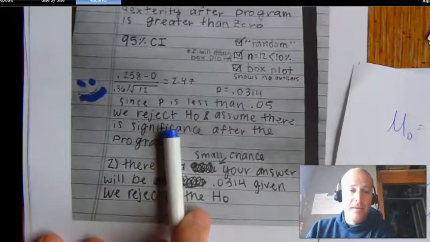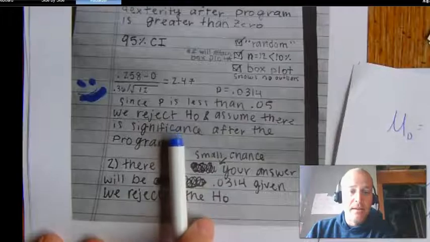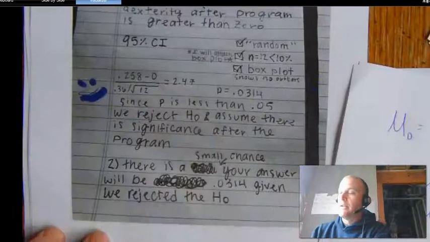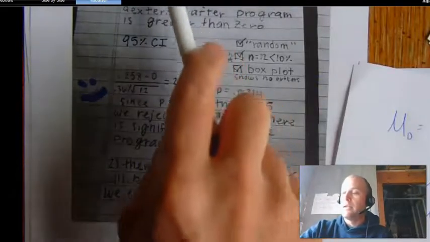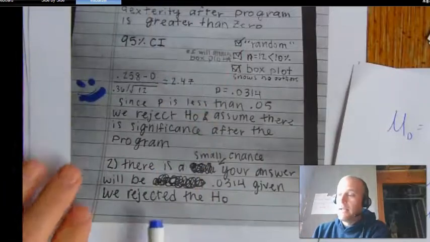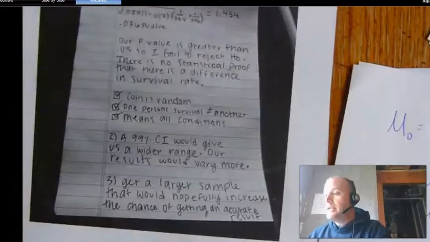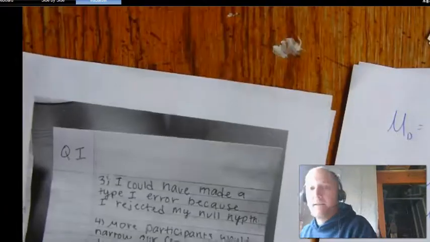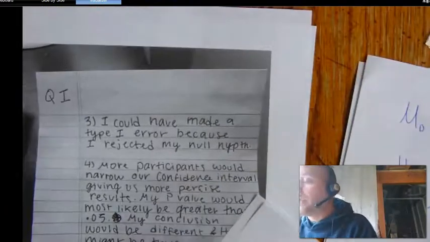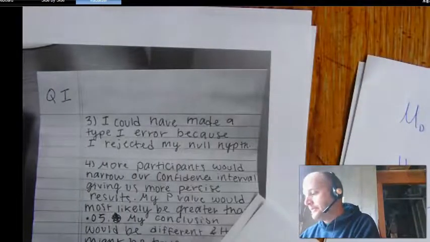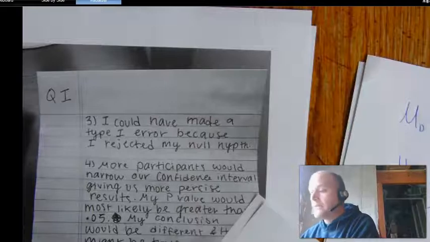The second thing I'll say before I move on to the next page is that, well, no, this looks good. So like I said, this section looks great. We need to work on the hypothesis stating and the parameter stating. I did give you, let's see, it looks like I did give you half the points on the third question. So if I look, yeah, I gave you 2 points for this one.